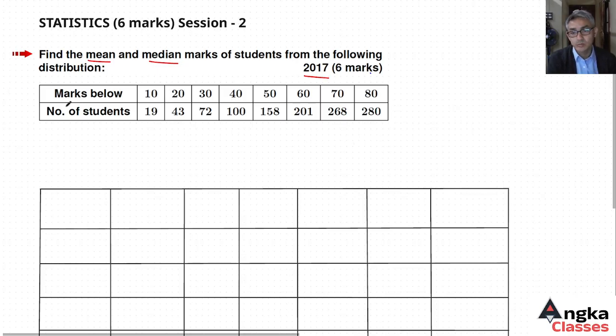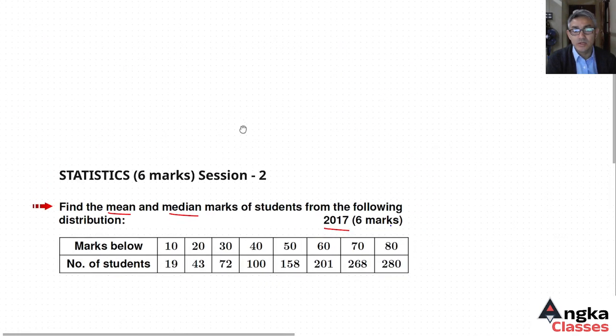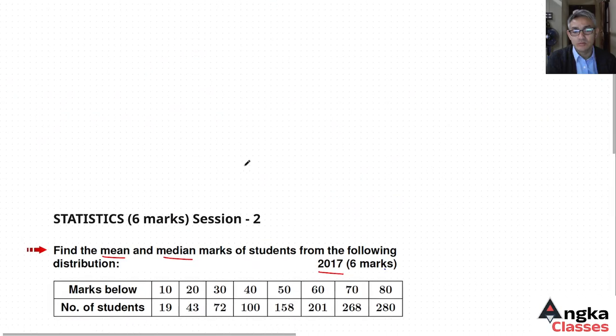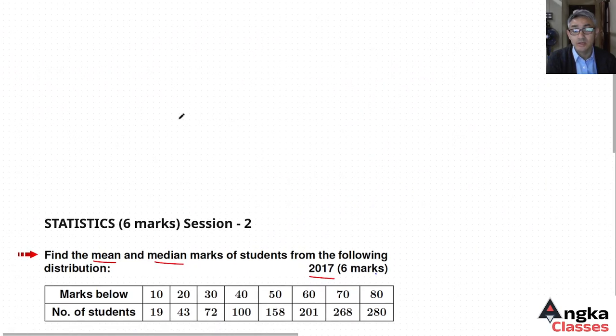So the data is given as marks below 10, 20, 30, 40, 50, 60, 70, 80. The number of students is 19, 43, 72, 100, 158, 201, 268, 280. This is the data, so let's analyze it.